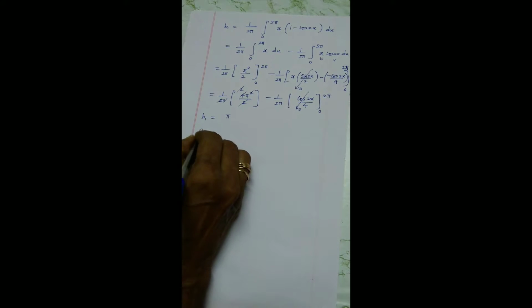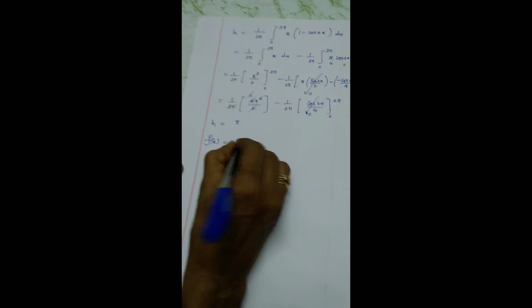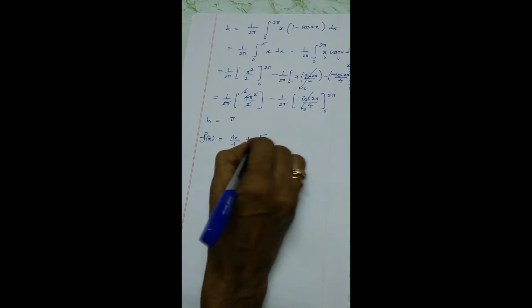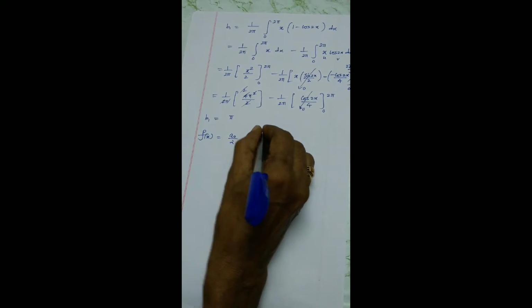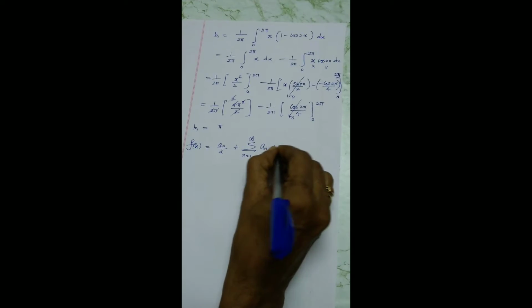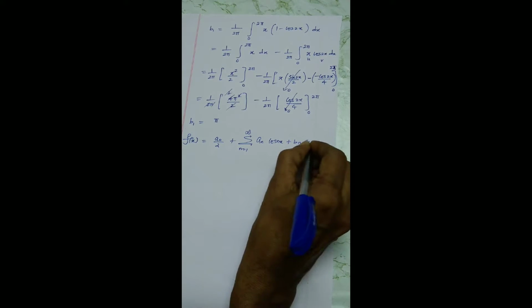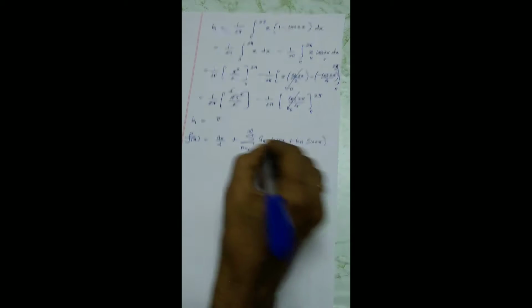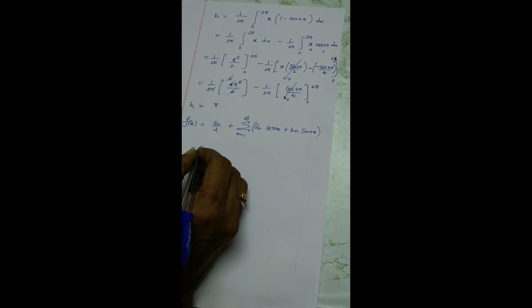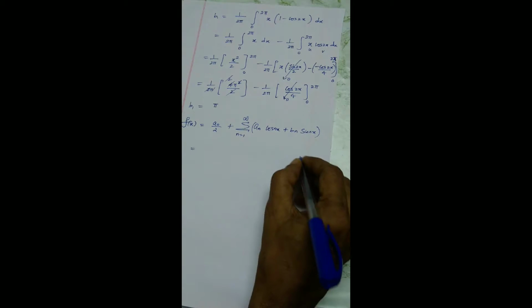Now take the Fourier series. Recall the Fourier series in the beginning: sigma n equal to 1 to infinity, An cos nx plus Bn sin nx. Now substitute A0. A0 is a numerical value, so A0 equal to minus 2.